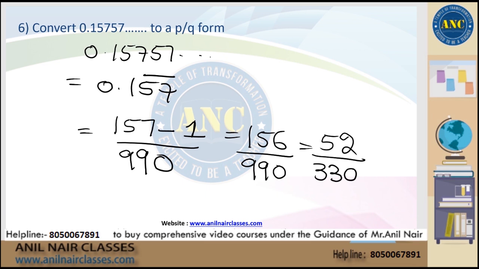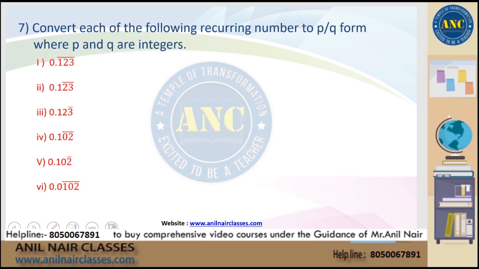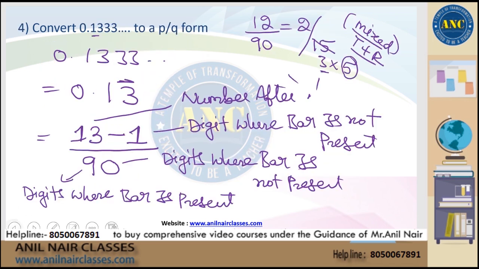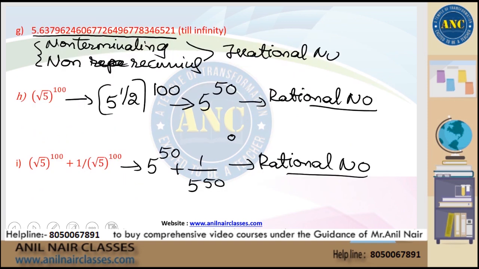Again I am explaining. 0.157, 57 is getting repeated, so because it is getting repeated twice, 2 nines it will be present, 990. Original number is 157. 1 is subtracted because bar is not present. 52 by 330. All these are very, very easy questions which we have already solved. Directly I am writing the answer for the last question.